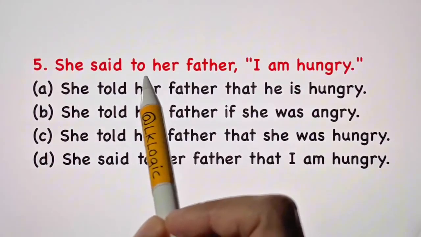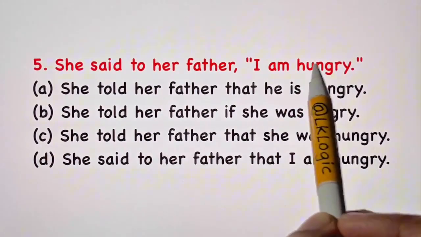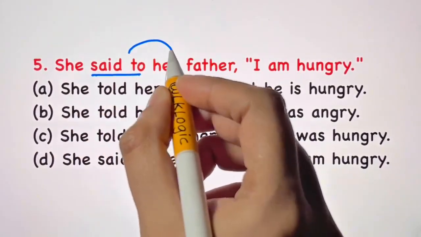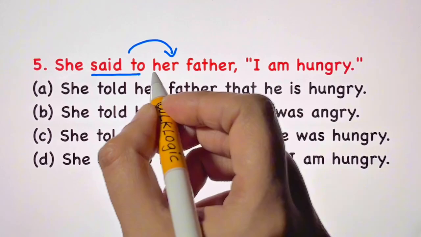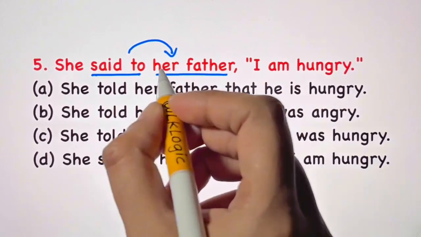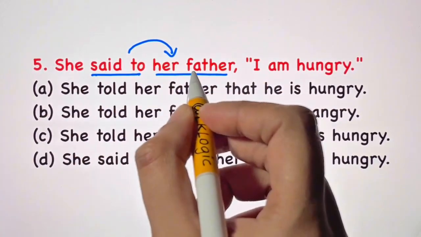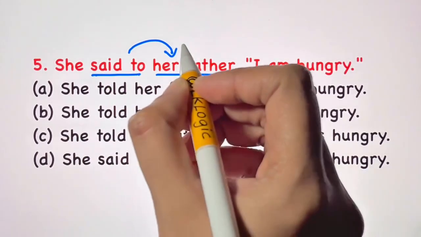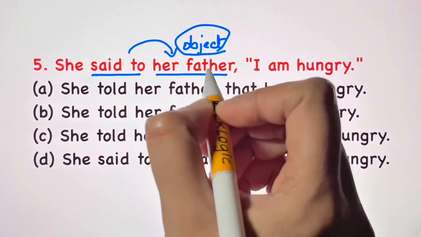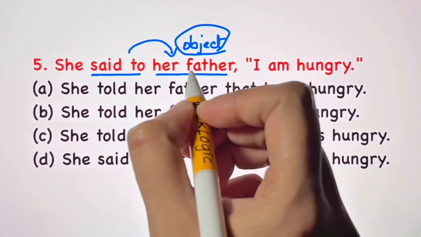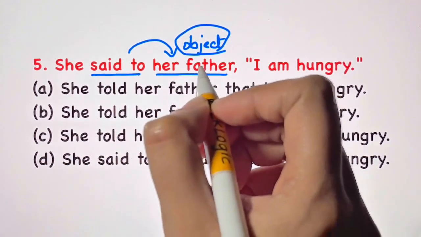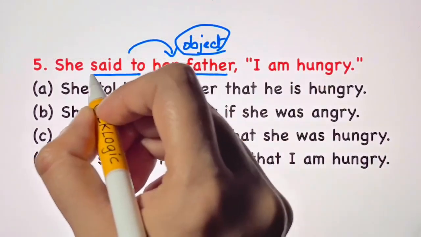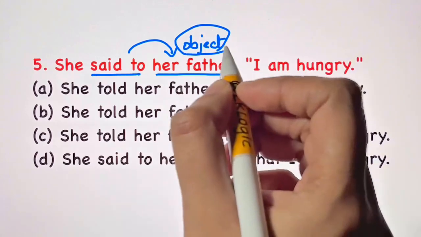Question 5. She said to her father, "I am hungry." Whenever you have "said to" plus an object, to whom did she say? To her father. This is the object. Whenever you have "said to" plus the object, you change "said" into "told." You don't write "said" as it is.